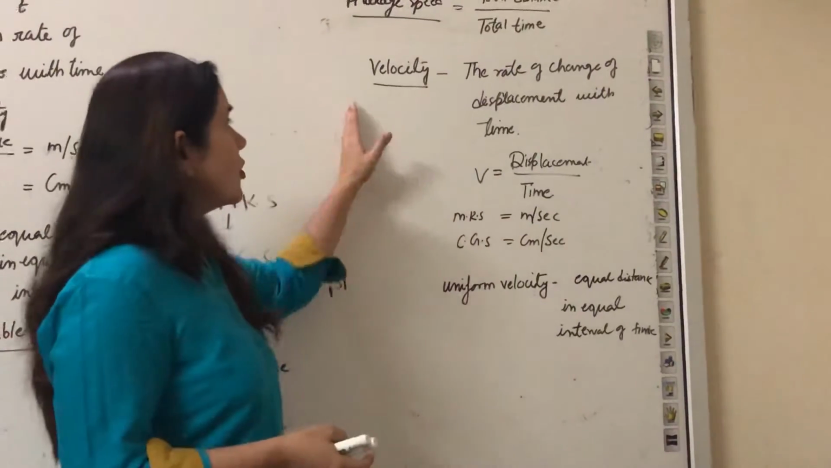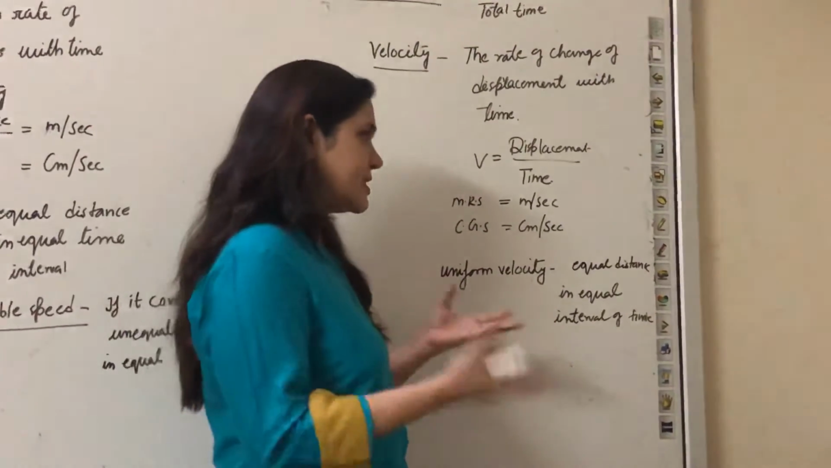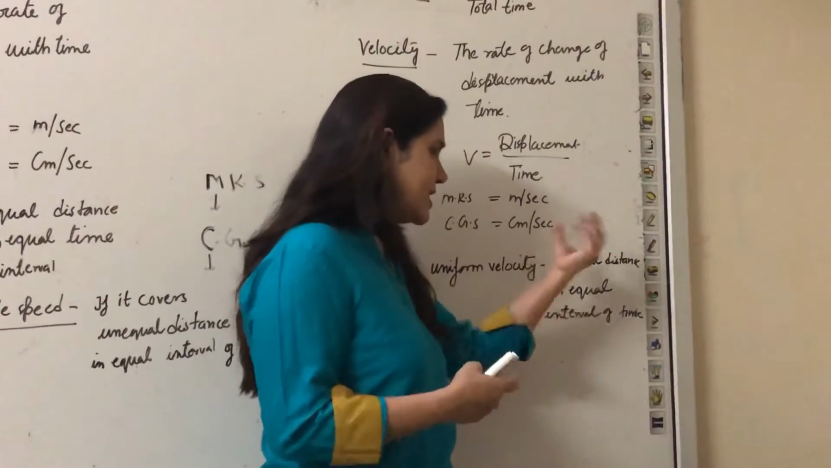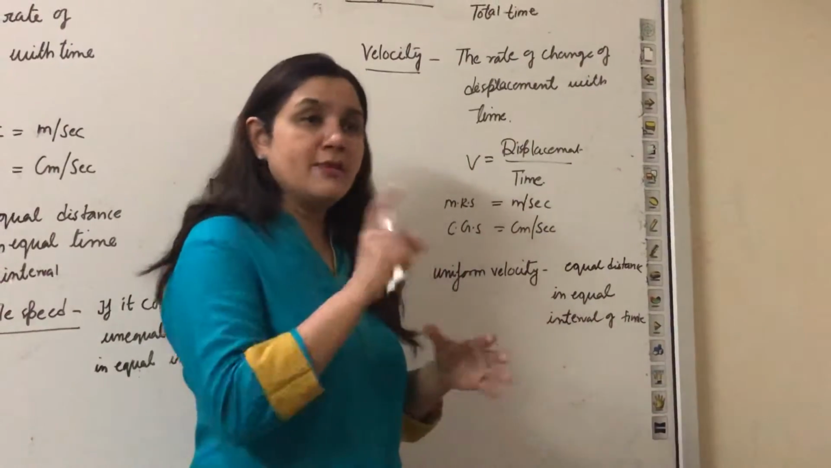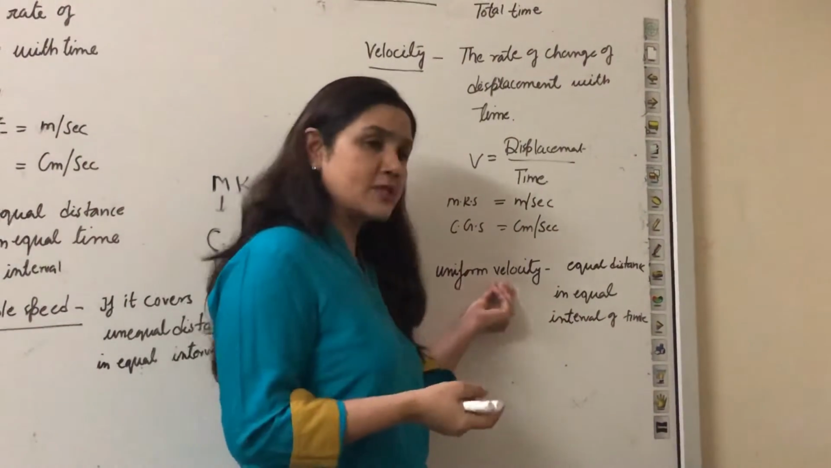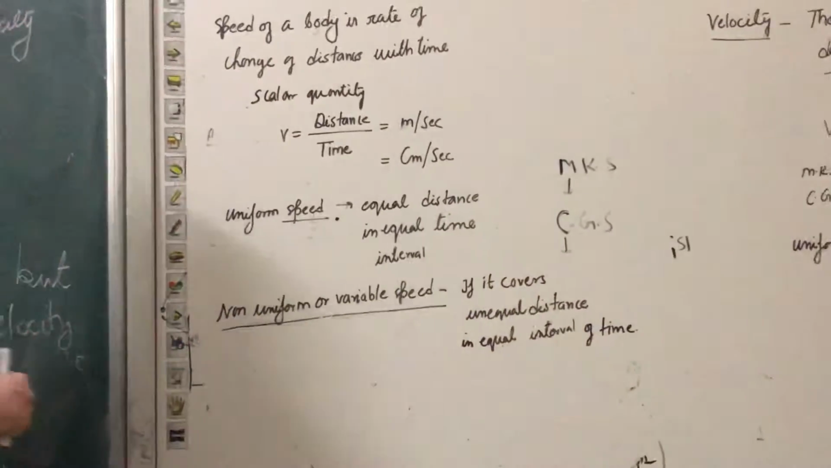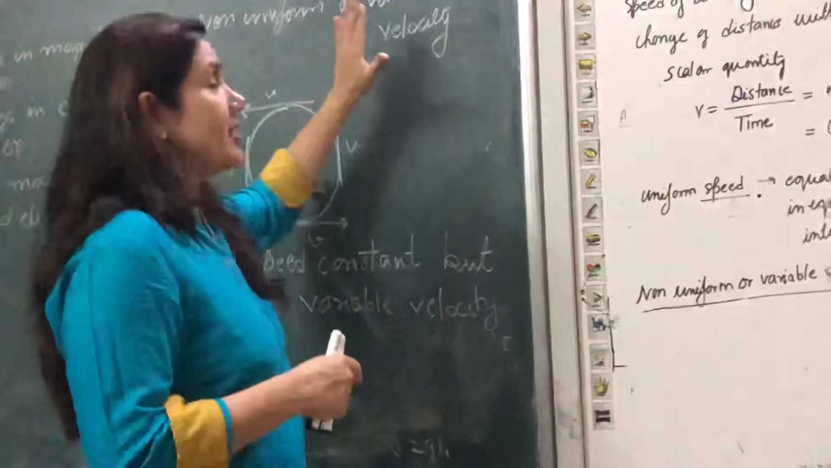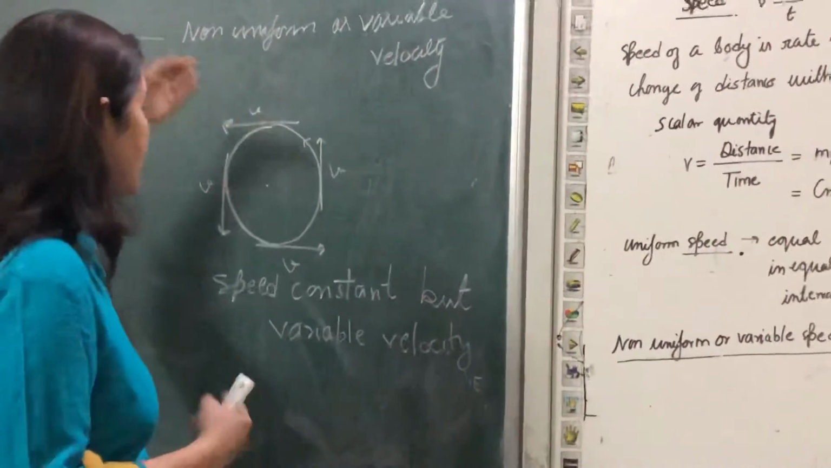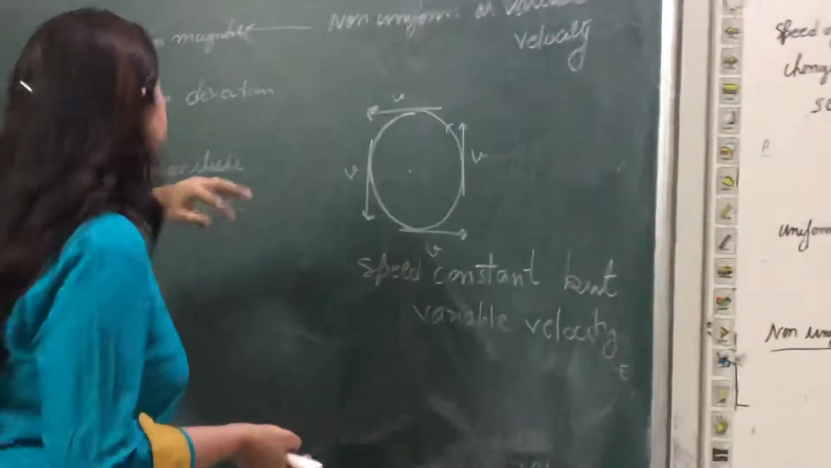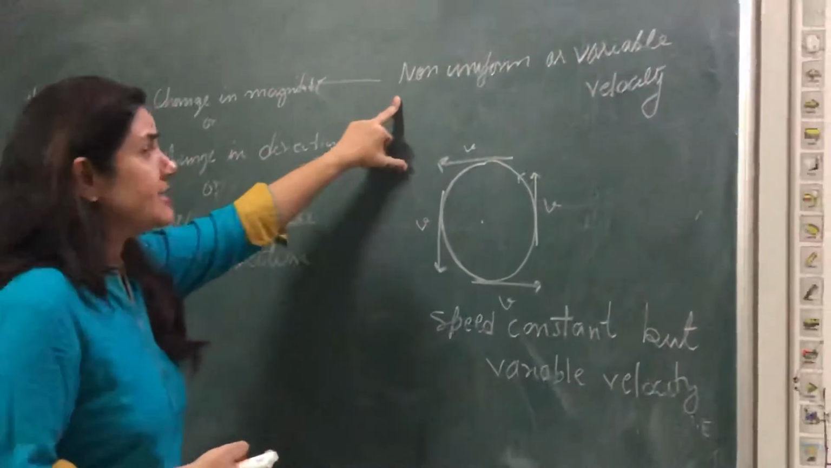Again, what do you understand by uniform velocity? It is the same if it covers equal distance in equal time intervals. Practically, it is not possible. Now come to the different term, that is the non-uniform or variable velocity. Non-uniform or variable velocity, that means many things can happen.